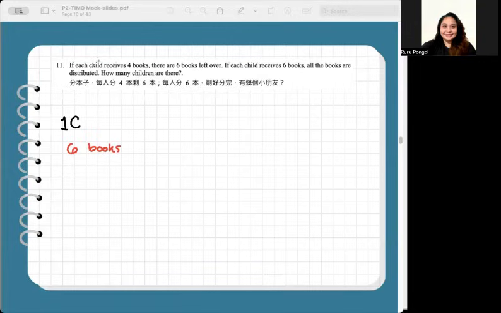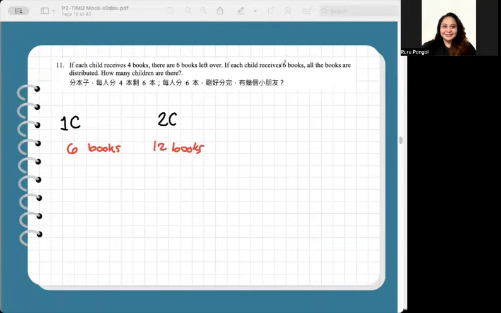But the condition is each child receives 4 books, there are 6 books left. So there's more than 10 books, 4 books plus 6 books. So let's try if there are 2 kids.